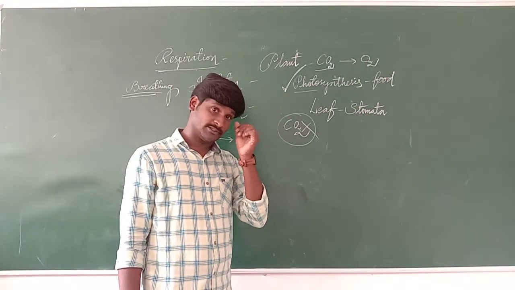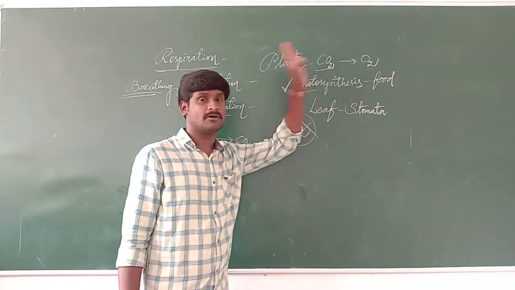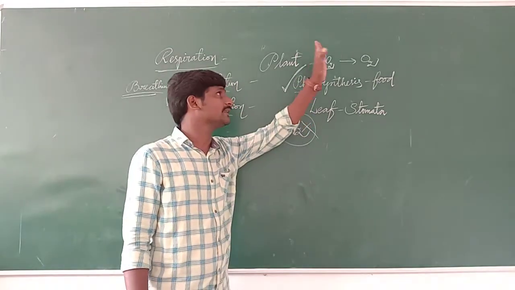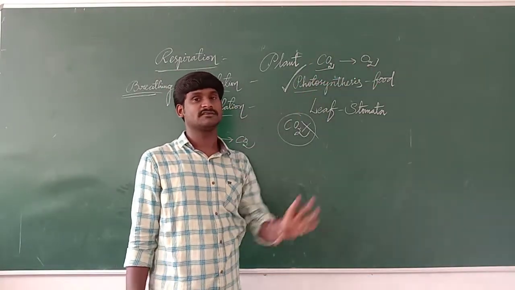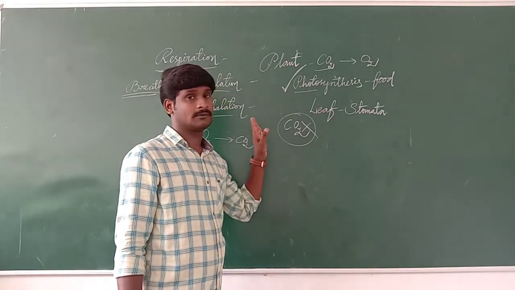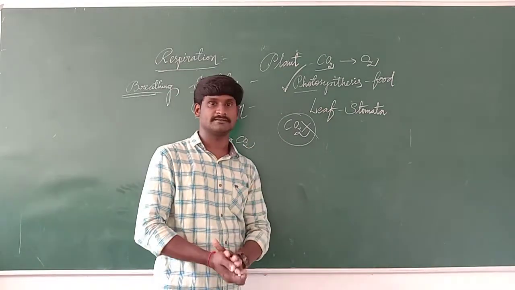Understand? When the time of breathing comes, the plants are also taking oxygen and releasing carbon dioxide.